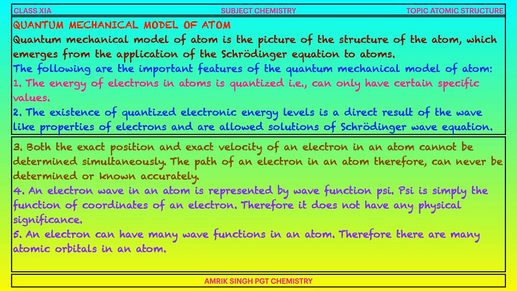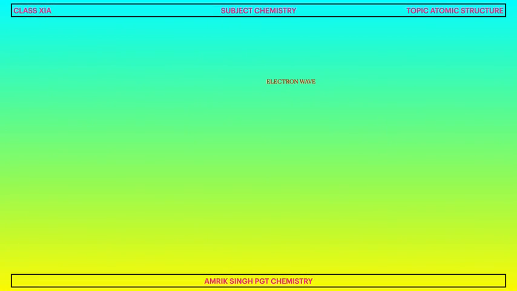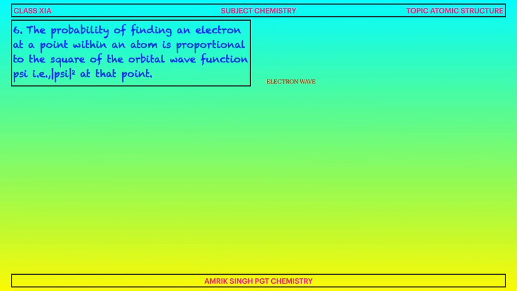An electron can have many wave functions in an atom, therefore there are many atomic orbitals in an atom. The probability of finding an electron at a point within an atom is proportional to the square of the orbital wave function, that is ψ², at that point.